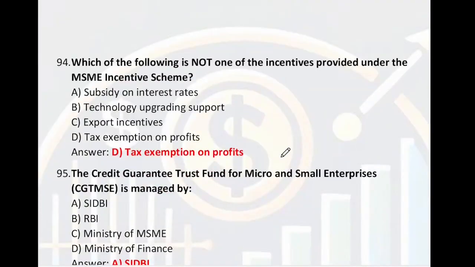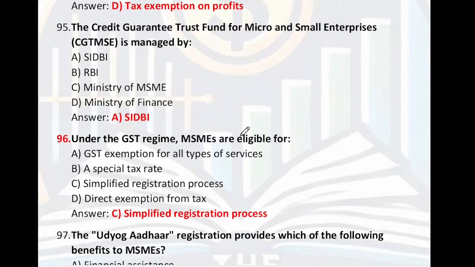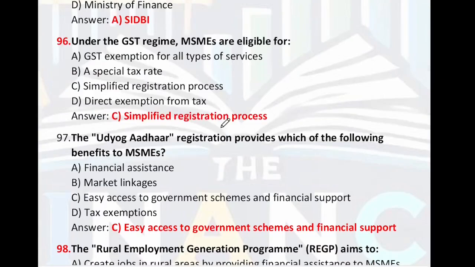Which of the following is not one of the incentives provided under the MSME incentive scheme? So subsidy on interest rate, technology application support, export incentive, tax exemption on profit. So this is not provided under subsidy. D is the right answer. The Credit Guarantee Fund Trust for Micro and Small Enterprises, CGTMSE, is managed by SIDBI. Under the GST regime, MSME are eligible for a simplified registration process. C is the right answer.